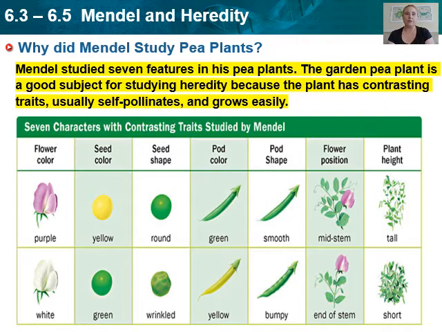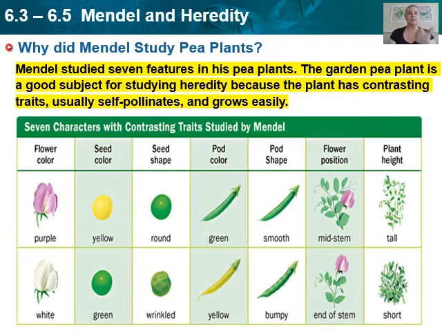Why did he study pea plants? Well, they have very easily observable characteristics. This is important for you to know because on the EOC they might ask you, why did Mendel study pea plants? Well, pea plants were cheap, they grew really fast, and they have all of these different contrasting characteristics. You can tell the difference immediately, like the flower color. Some plants have purple flowers, some of them have white flowers. You can easily tell the difference.